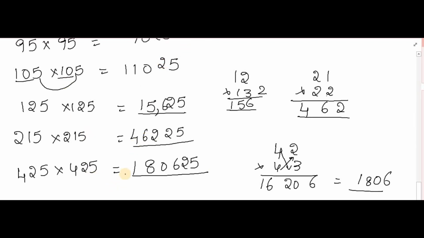In this way you are going to get the square of numbers, but remember one thing: when you apply this rule, the last digit of both numbers should be 5, and the two numbers, multiplier and multiplicand, should be the same. Then you can apply this rule. I hope you all understand this. Thank you for listening.